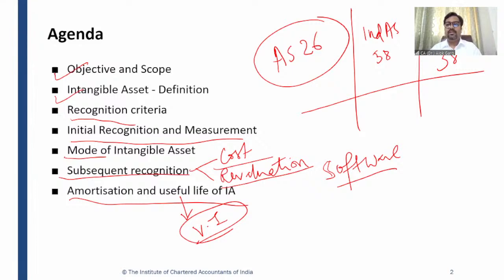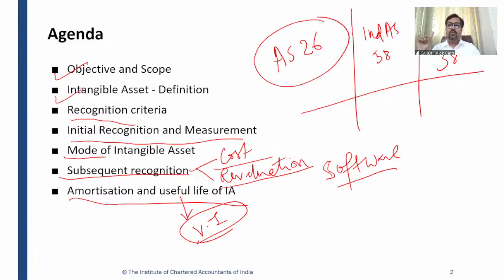So students, then we discussed modes of acquiring intangible assets. We talked about if an intangible asset is acquired by way of separate acquisition, then what is the accounting treatment? I mean to say, at what value such an intangible asset has to be measured, right? Then we discussed business combination. For example, an entity is acquiring another entity. Then they are acquiring some intangible assets which have not been recognized by that entity.